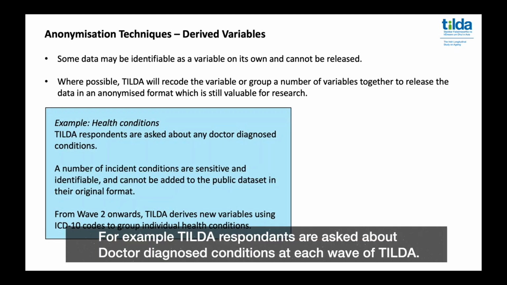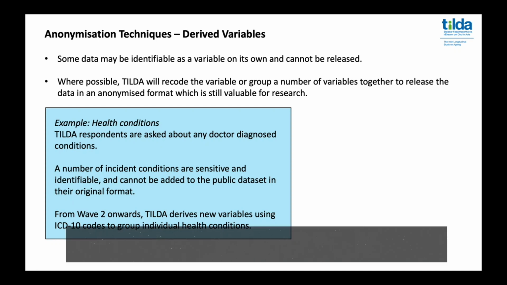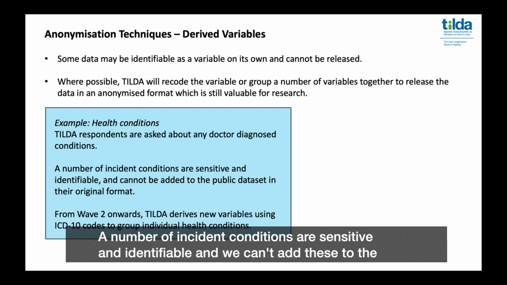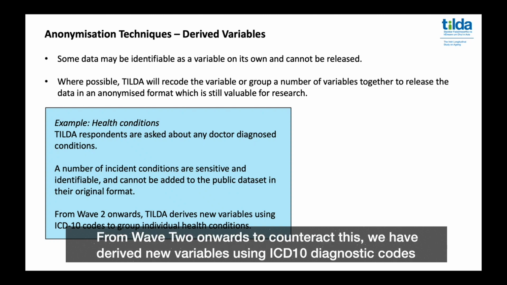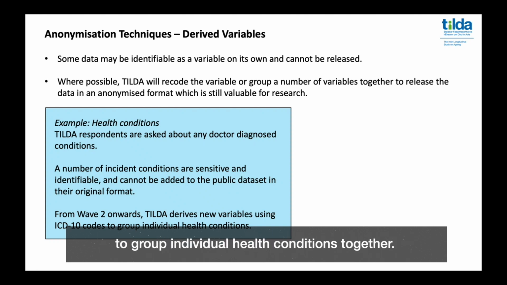For example, TILDA respondents are asked about doctor-diagnosed conditions at each wave of TILDA. A number of incident conditions are sensitive and identifiable, and we can't add these to the public dataset in their original format. From Wave 2 onwards, to counteract this, we derive new variables using ICD-10 diagnostic codes to group individual health conditions together.